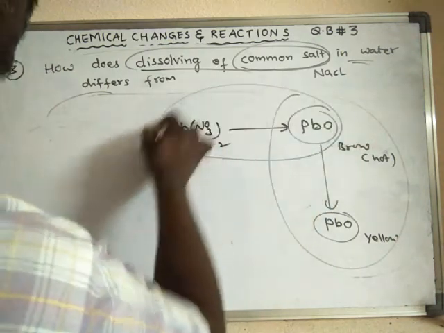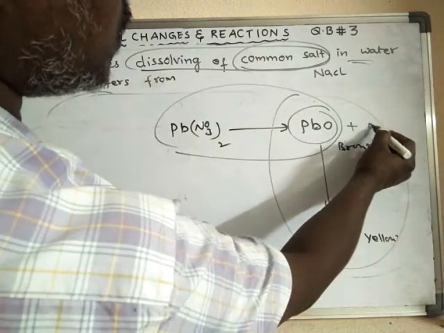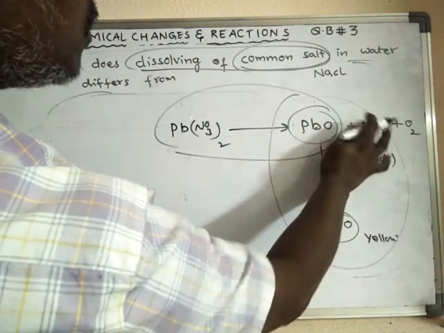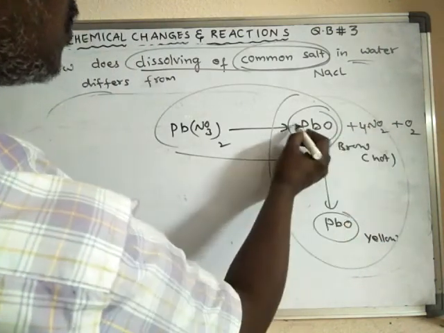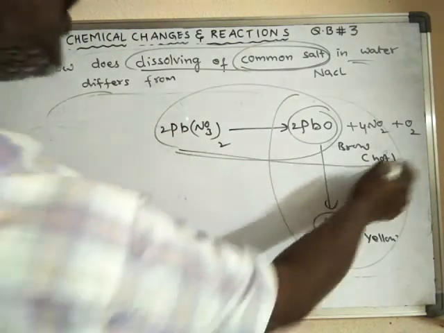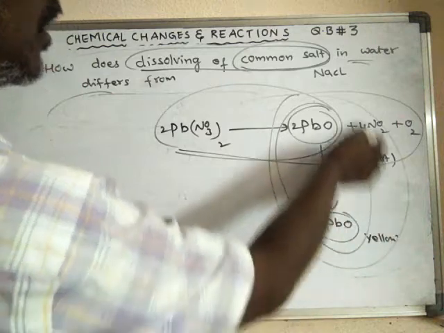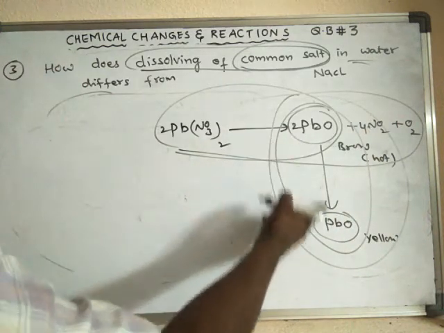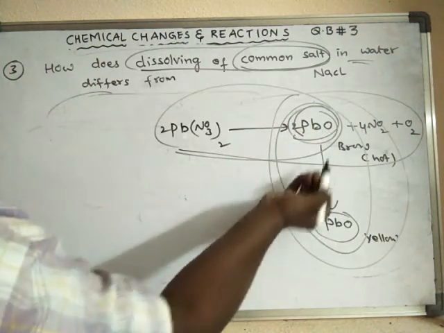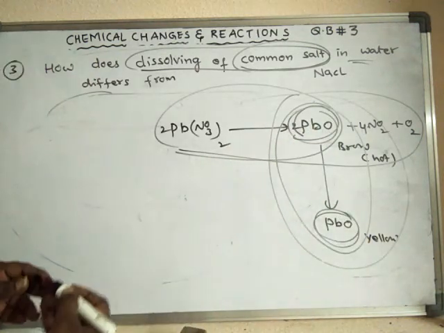But this one is a chemical change. Along with this, NO2 and oxygen gas are formed. So this is a chemical change, whereas this one is a physical change, because no new substance is formed. Here this is lead monoxide, and even this is also lead monoxide only.